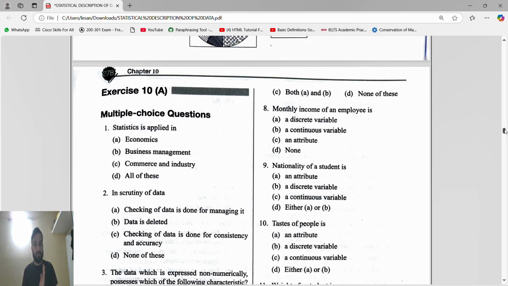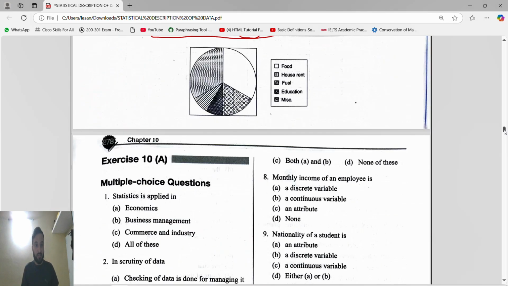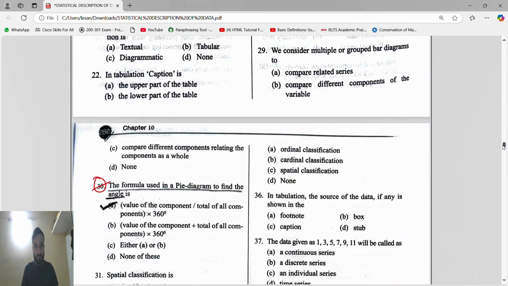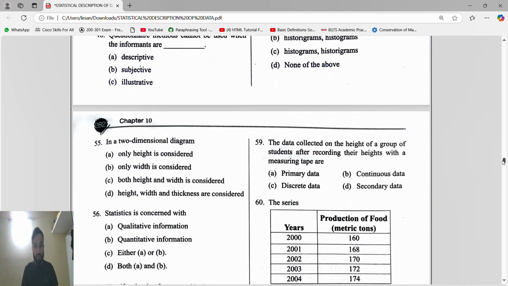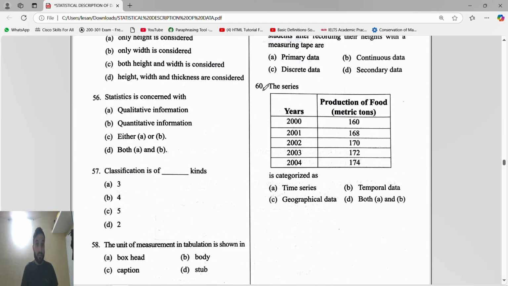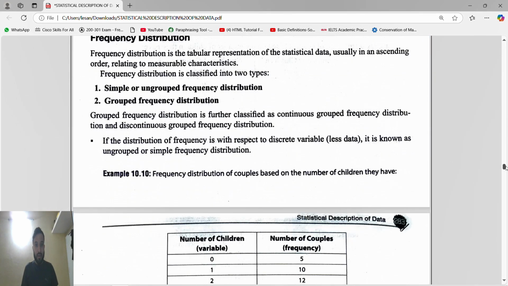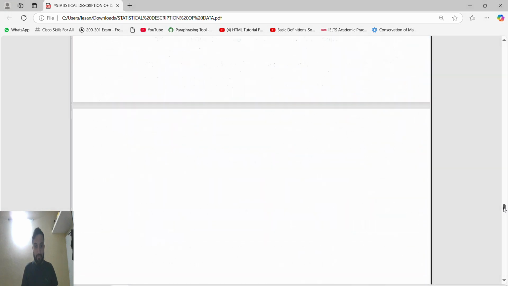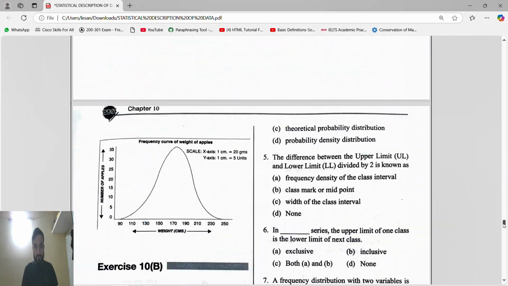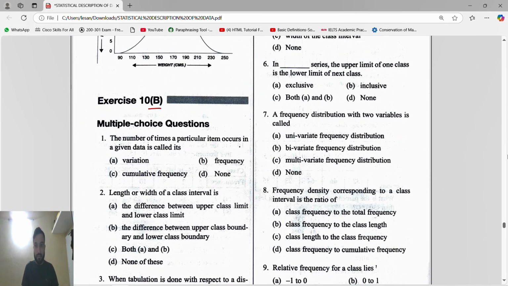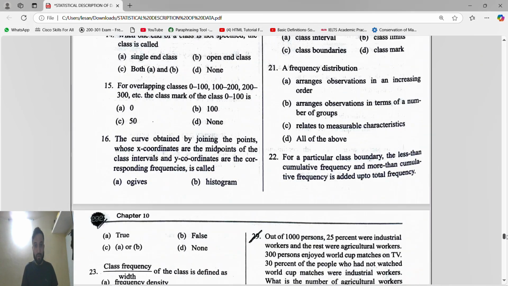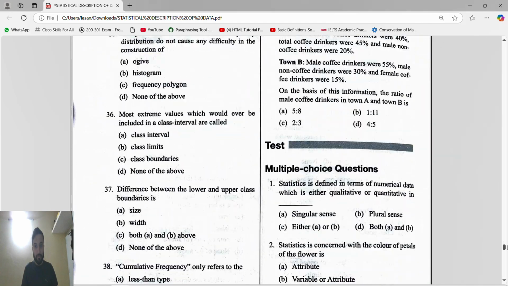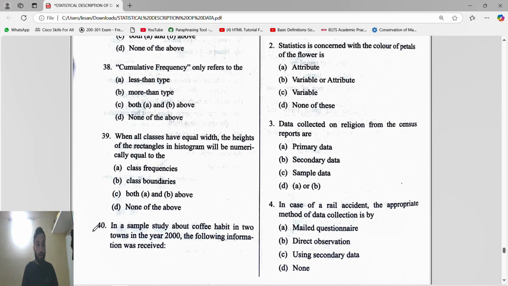Exercise A consists of 60 questions, exercise B consists of 40 questions, so 60 plus 40 is 100 questions.